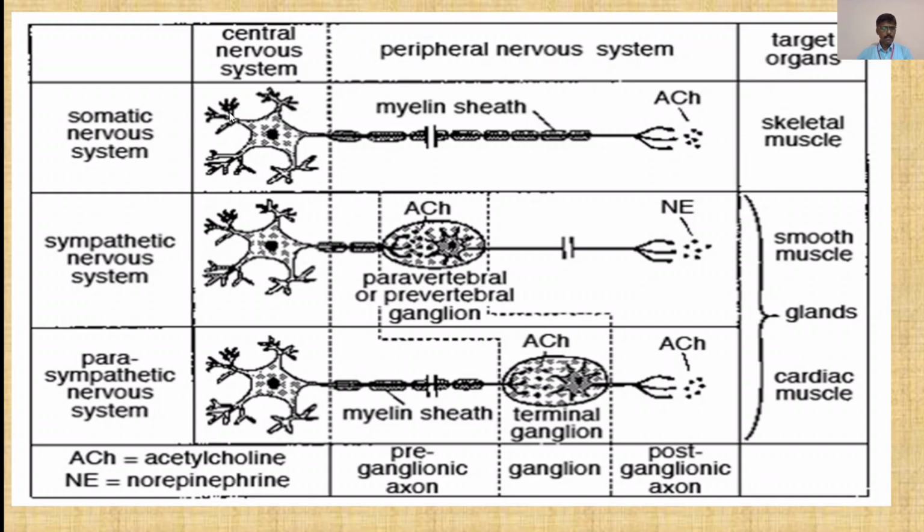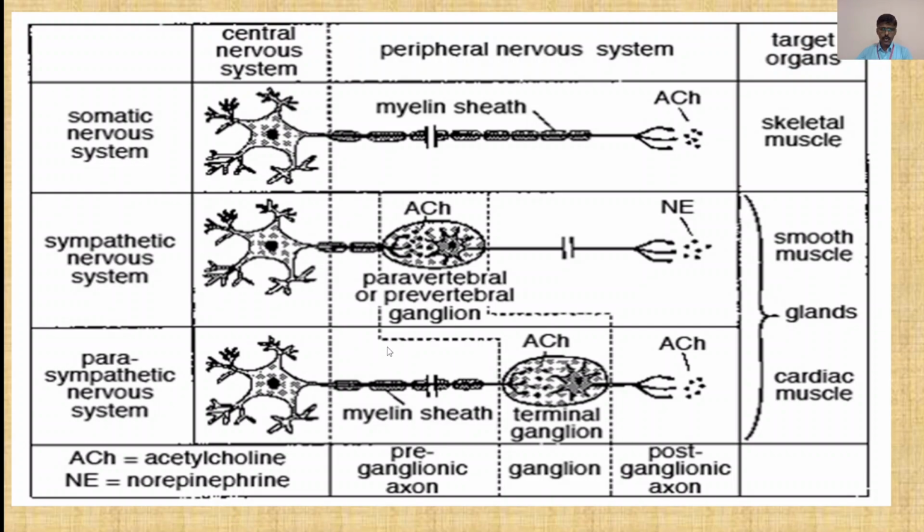Then in the sympathetic nervous system, the paravertebral or prevertebral ganglion is present, and from here it goes to the target organ, smooth muscles. Then in the parasympathetic nervous system, again the terminal ganglion, and the target organs are glands and cardiac muscles.